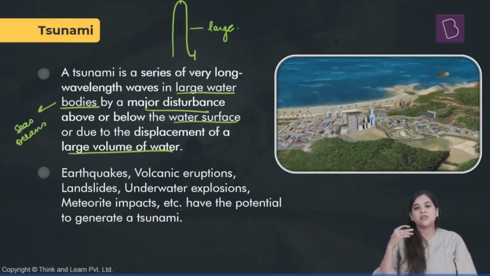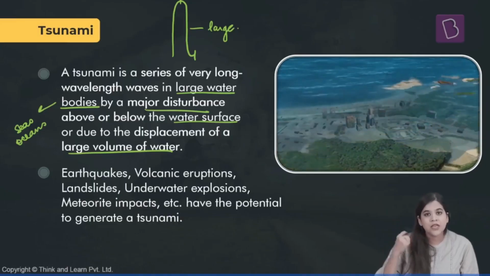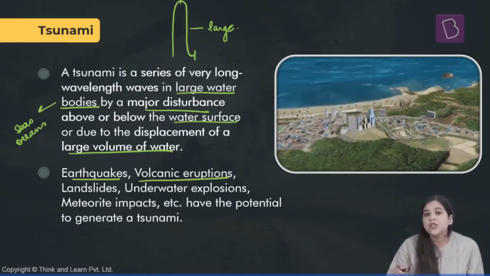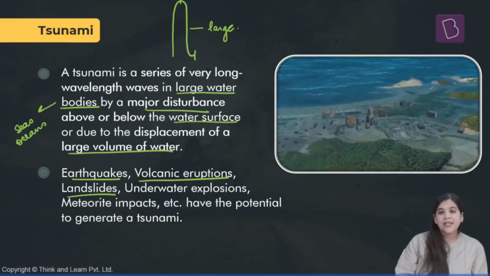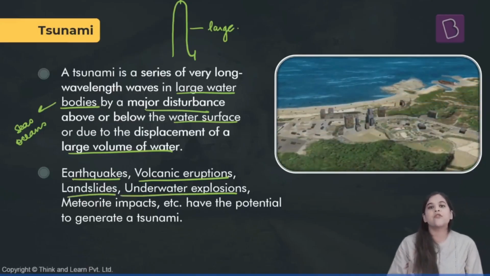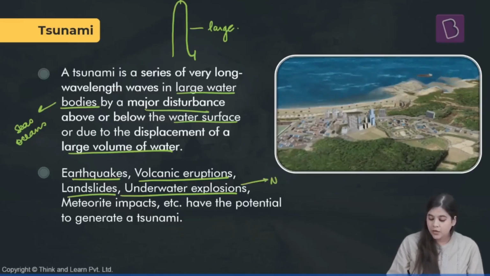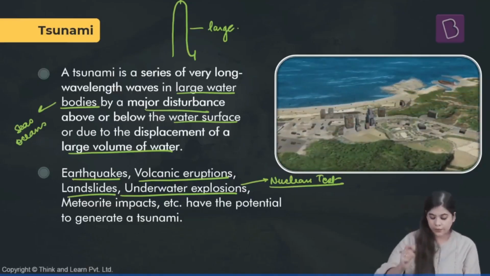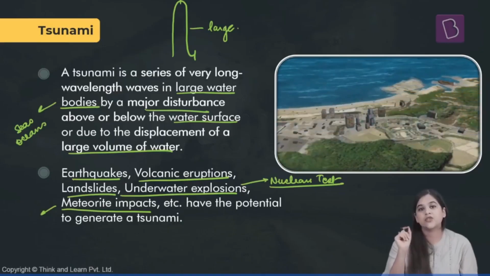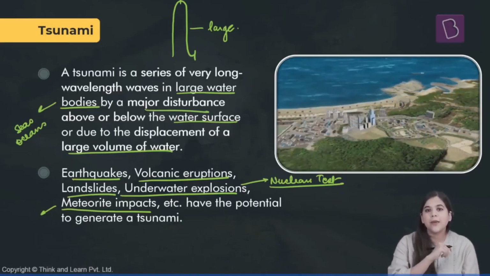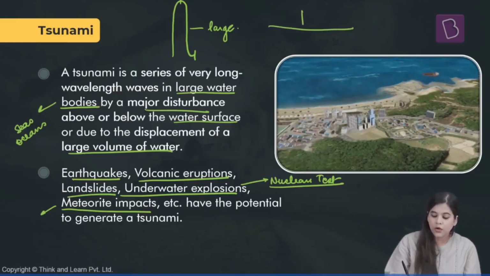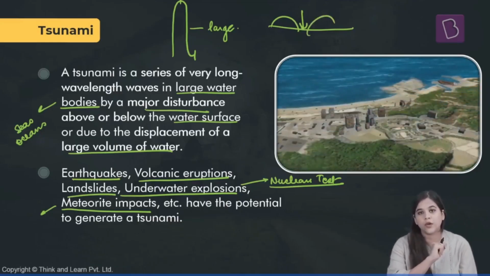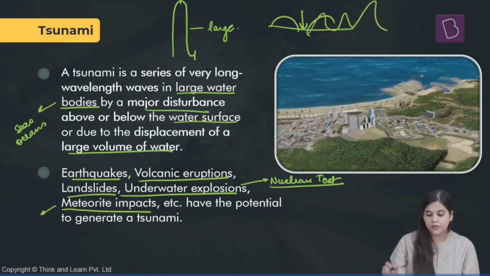Now, there can be many reasons because of which any tsunami can take place. Some of the reasons include any underwater earthquake, volcanic eruptions under the water, landslides, underwater explosions of any sort, mainly the nuclear tests and tests of other explosive ammunitions. And also they have one extraterrestrial cause, that is meteorite impacts. When meteorites fall in a water body, they can displace a large amount of water from the surface of the water body, and that can cause tsunamis.